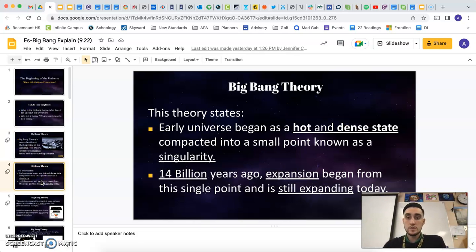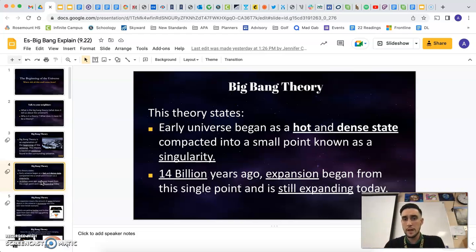So the theory states there's really two main parts to this theory. The first part is that it started from a hot, dense state, compacted into the smallest point possible called a singularity. So everything was packed together, all that matter, all that energy packed together into one single, infinitely small point. So trillions of times smaller than the tip of a pencil. We're talking super, super small, the smallest point that exists.